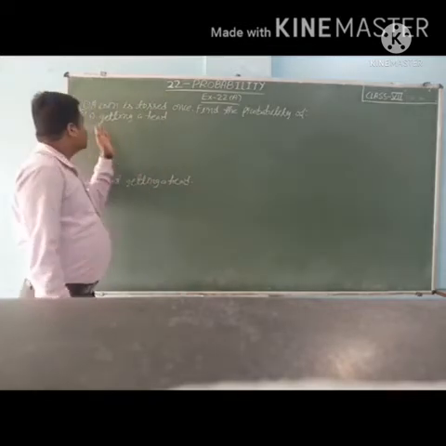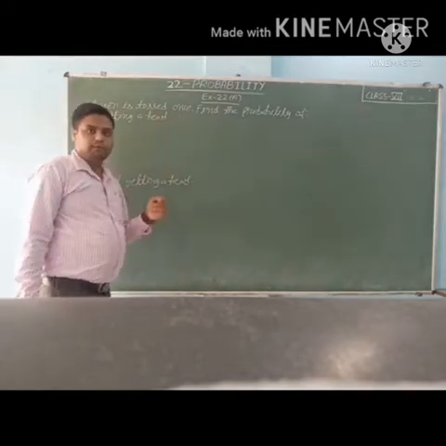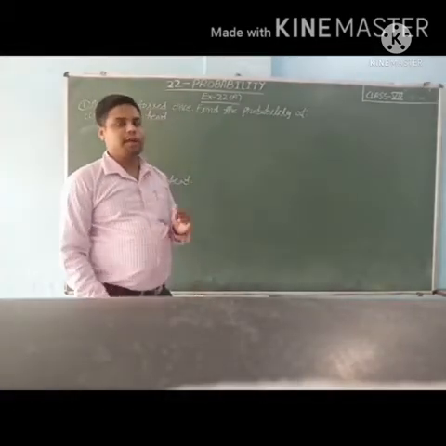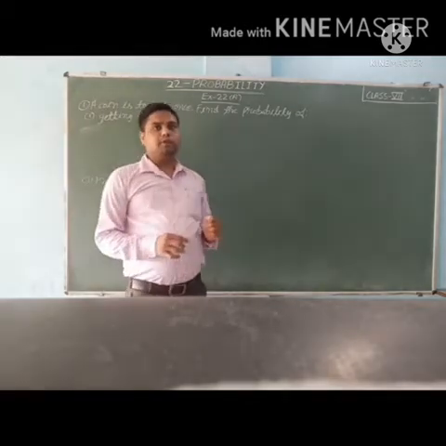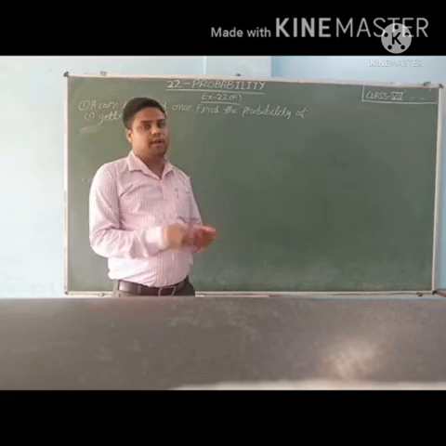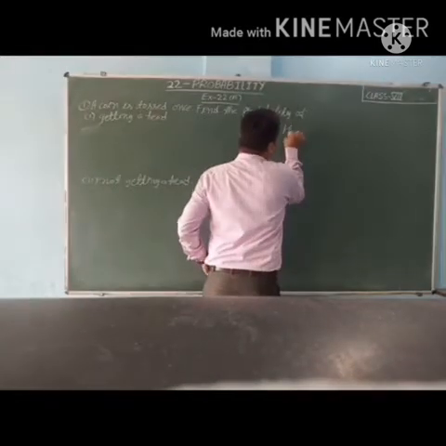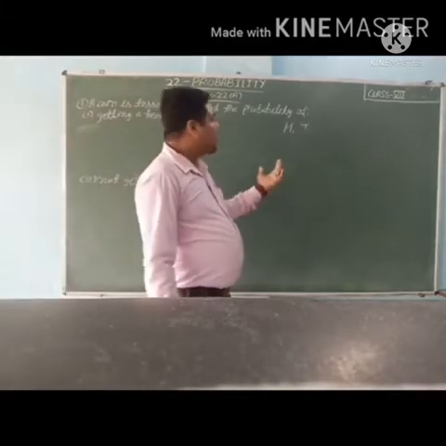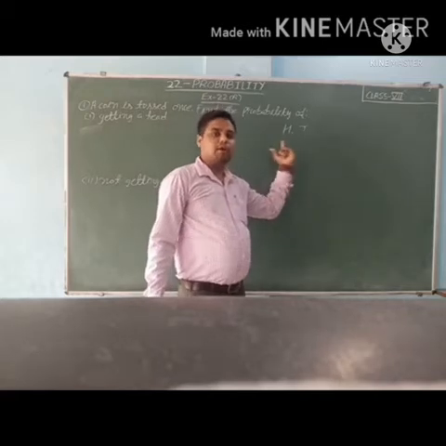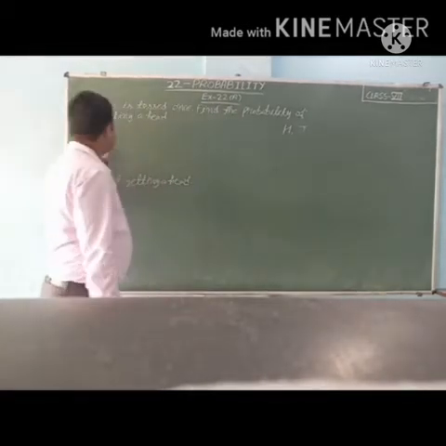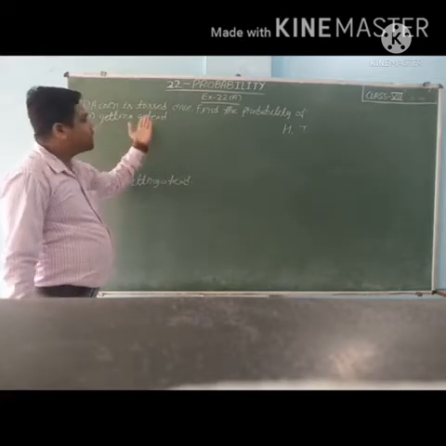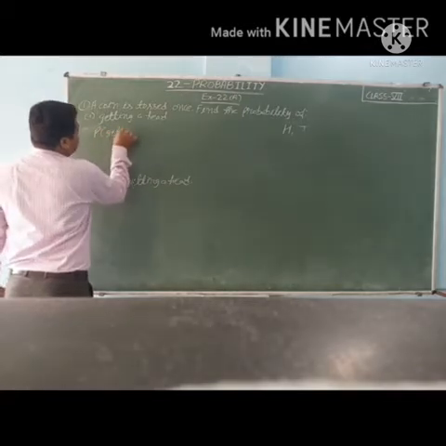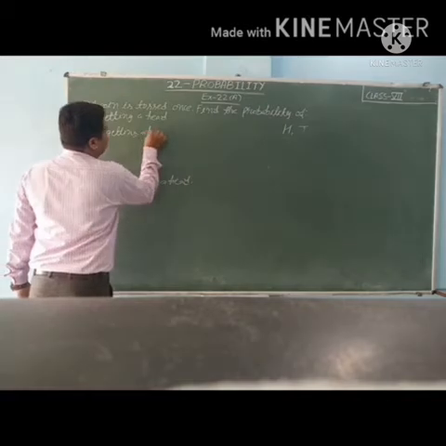The first question is: a rupee coin is tossed once, find the probability of the following. First of all, tell me students, if we toss a coin, what outcomes will come? Either head will come or tail. So the total number of outcomes is 2. In the first part, find the probability of getting a head. We write P, inside the bracket getting a head, because the event is getting a head.